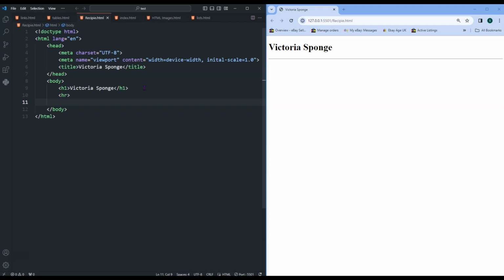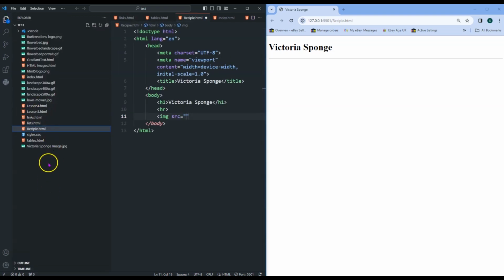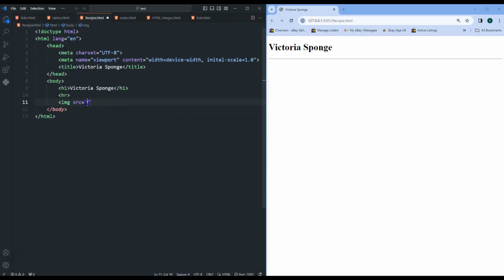So the first thing I want to do is put an image on the screen of the actual cake we're going to create. So we use the image tag for that, and then we use the source attribute to get the file. I've got this file inside here, so there's the recipe we're working on, and the Victoria Sponge image is just there. So it's in the directory we're actually working in, so we don't have to bother with folders or anything.